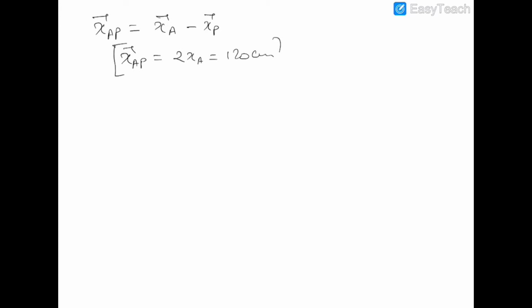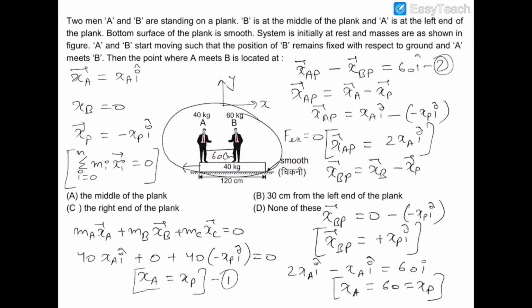This means that to meet B, A will travel a distance of 120 centimeters with respect to the plank, and therefore A will meet B on the other end of the plank, this end. So the correct answer for the point where A and B will meet is C, which is the right end of the plank.